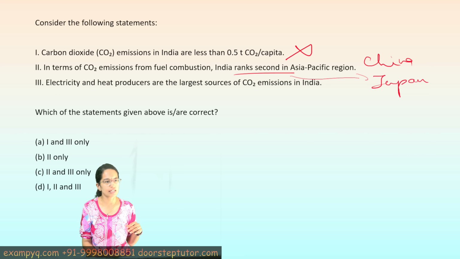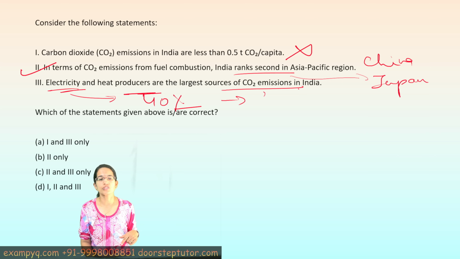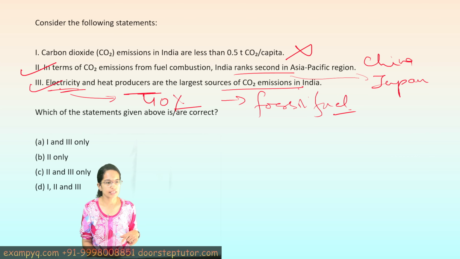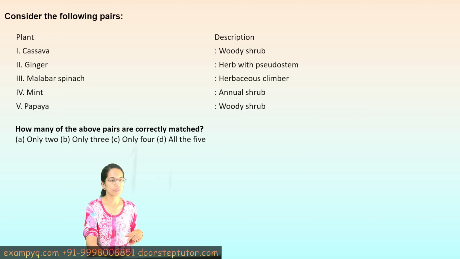So the second statement is correct. In India, the largest producer is electricity and heat, definitely. Electricity itself contributes to 40% of the greenhouse gases, and within electricity, fossil fuels are one of the major factors. So again, 3 is the correct option. So we have 2 and 3 as the correct option. So C becomes the right option.